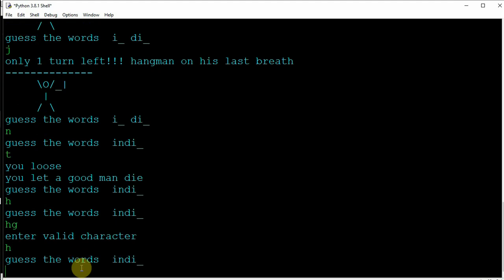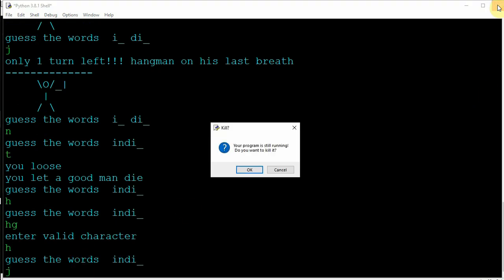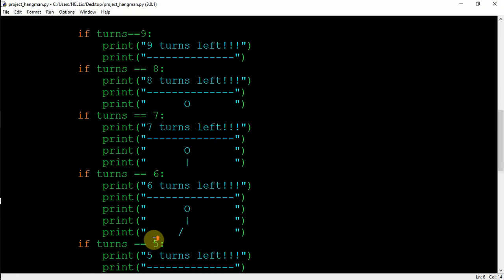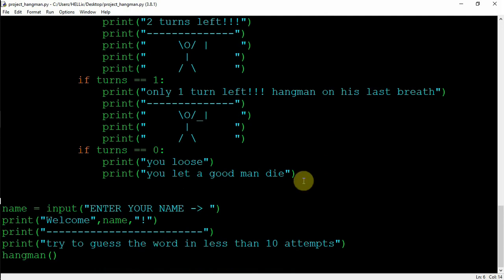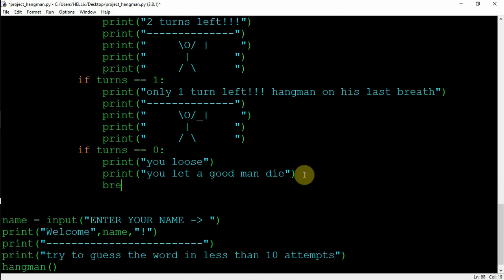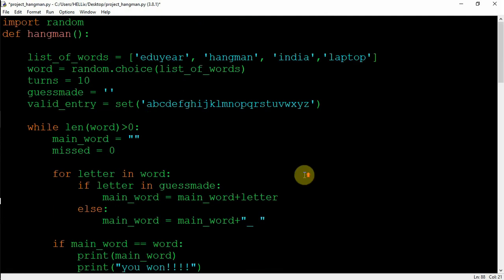Okay, we are still going on. I need to put a break as well. So the break condition is left over here in lose as well. So the last thing left, I'll just write break. So now the program will be over, and we are done with the code. Nothing much left with this.